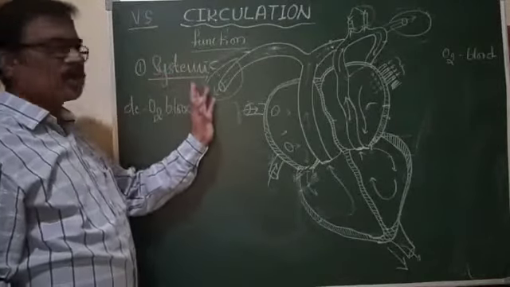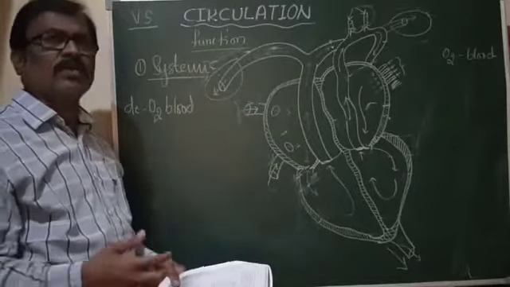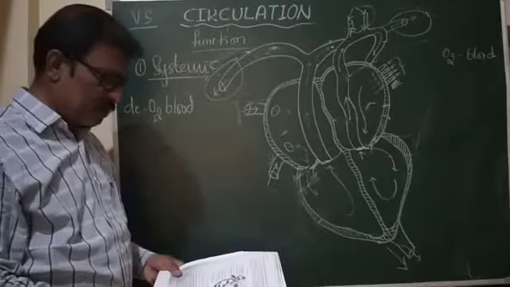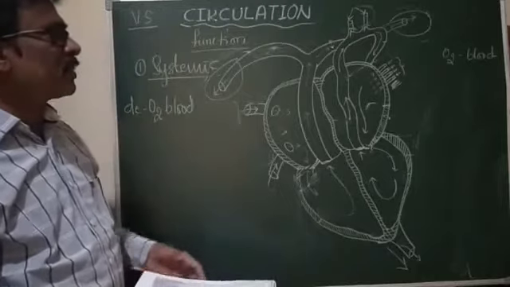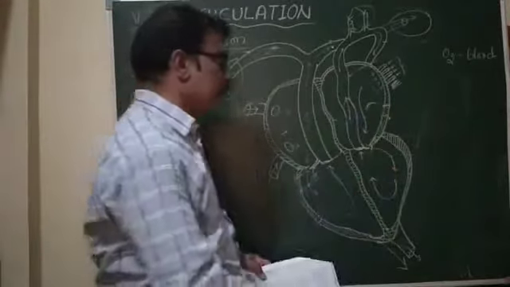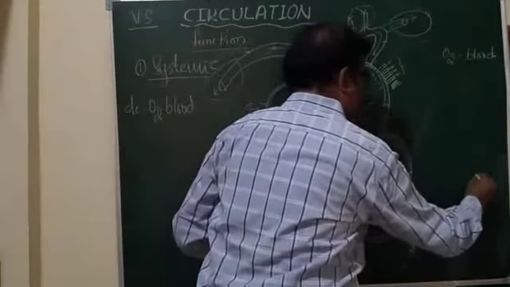So the path of systemic circulation, or the greater circulation, is the oxygenated blood from the left ventricle. This is the left ventricle.